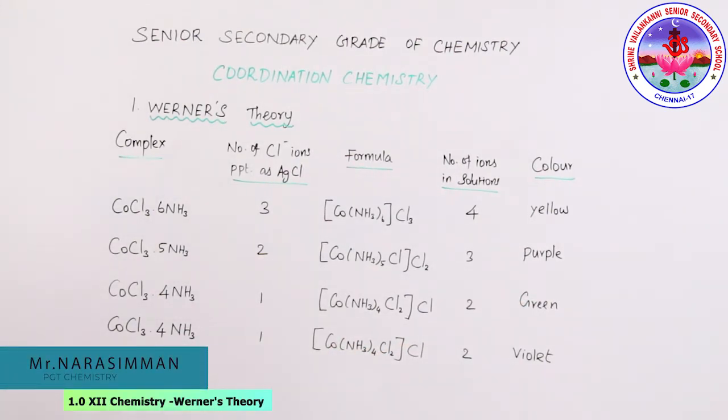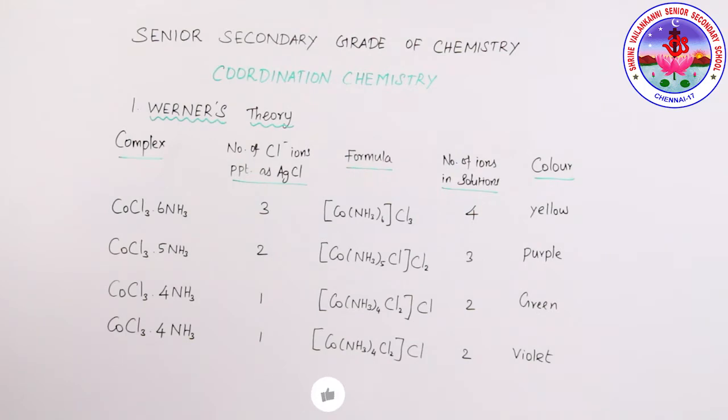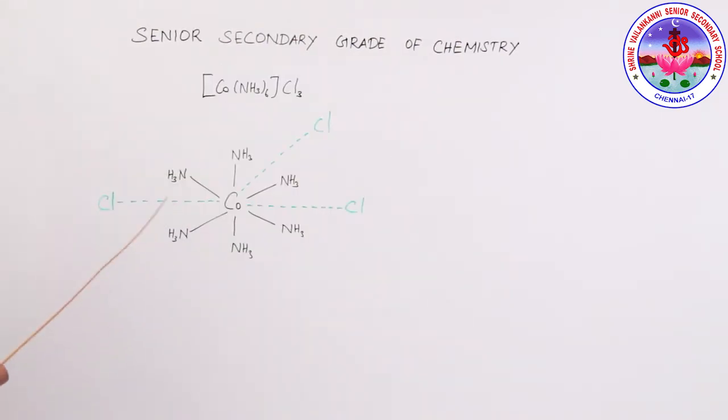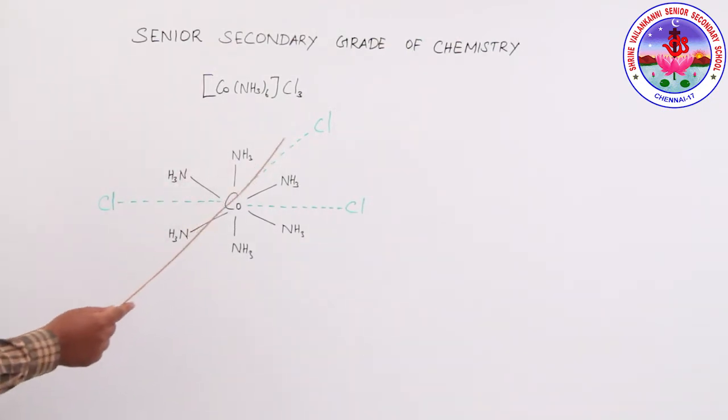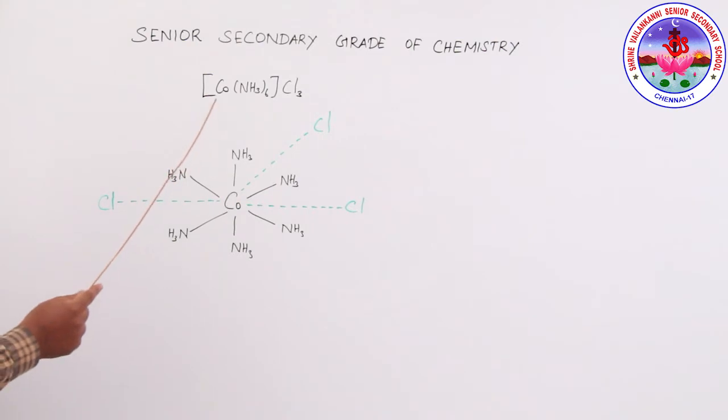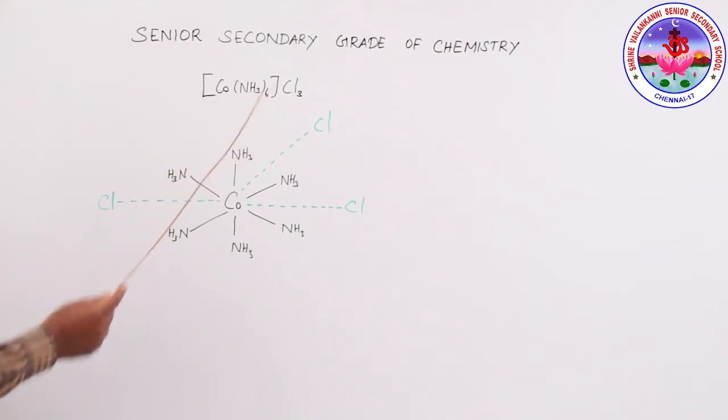Now we will see the postulates of the Werner theory. Mainly, the primary valency is ionizable and the secondary valency is non-ionizable. Look at this complex, [Co(NH3)6]Cl3.